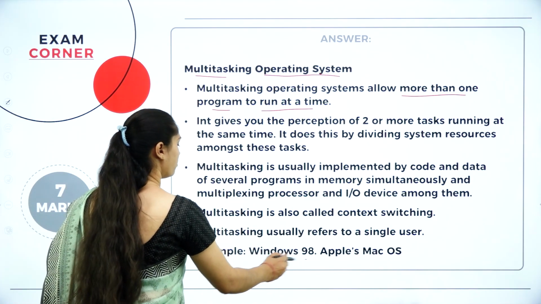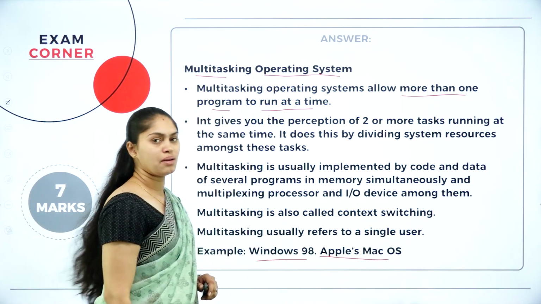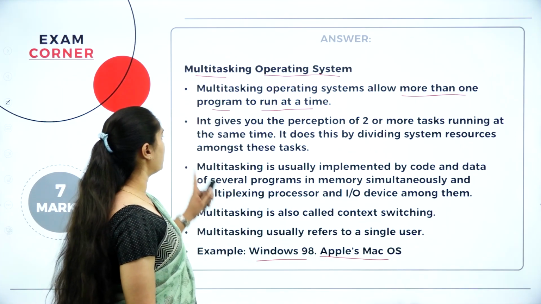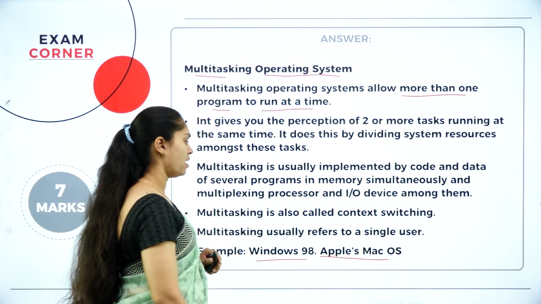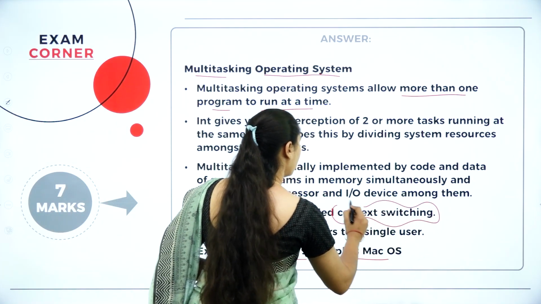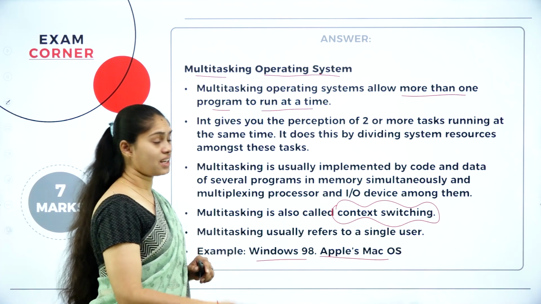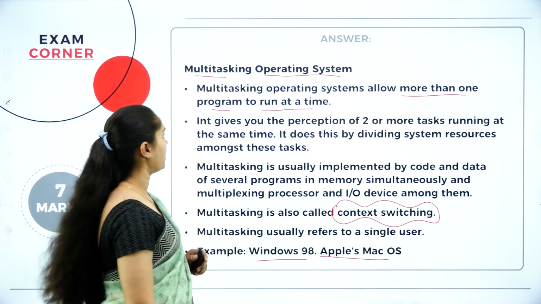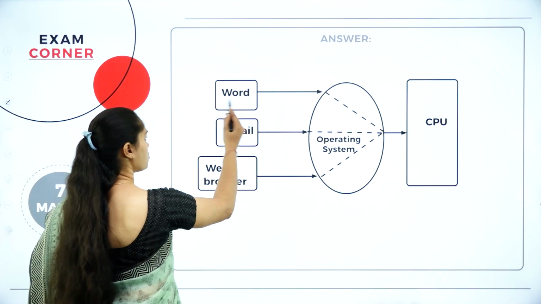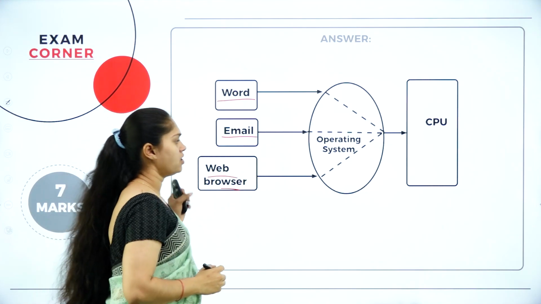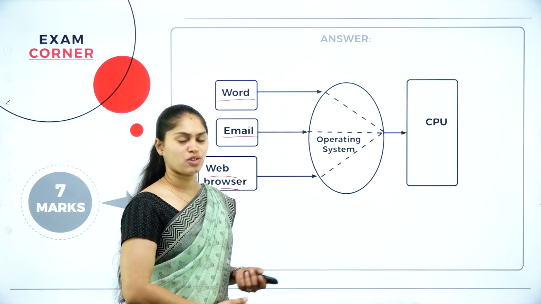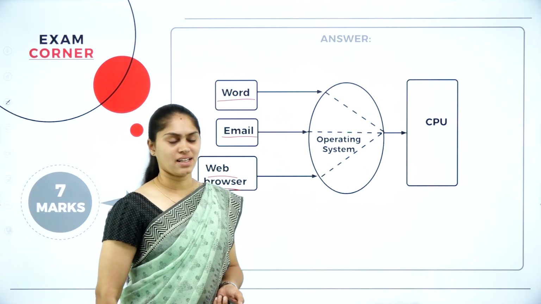Then what are the examples? Windows 98 and Apple's Mac operating system are examples of this multitasking operating system. And also we call it what? Context switching. This is another name for the multitasking operating system. So you can see I can use MS Word, email, web browser. Everything can be used by making use of this multitasking operating system.